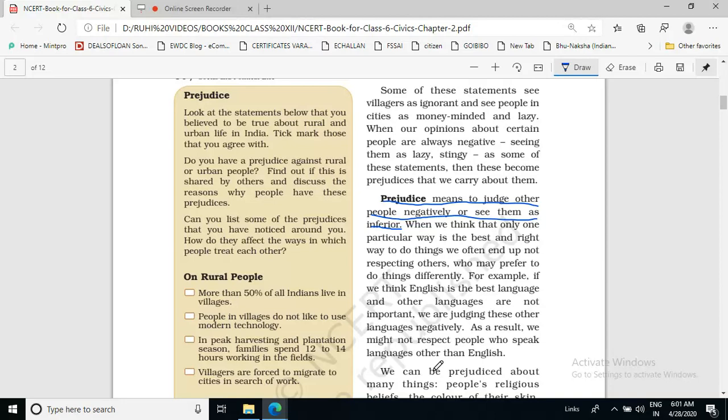When people do not speak English, we start disrespecting those people because, in our opinion, English is the best language. Okay, so what is this? This is a prejudice that English is the best language. Because of this thinking, we have started prejudicing against those people who are not speaking English.